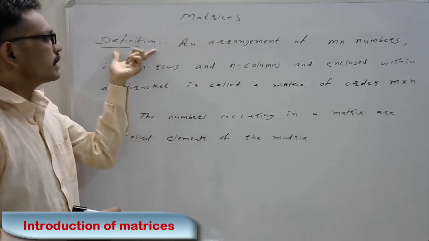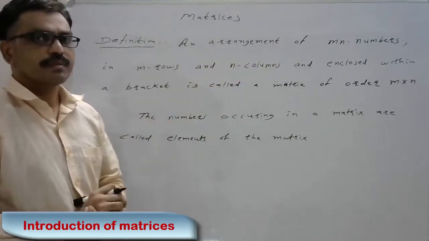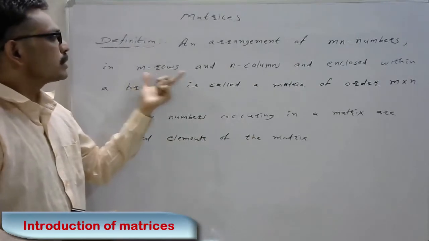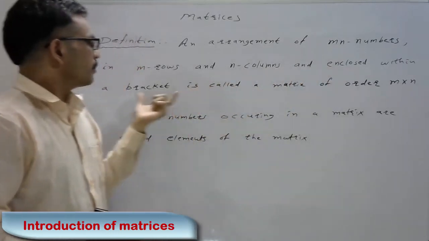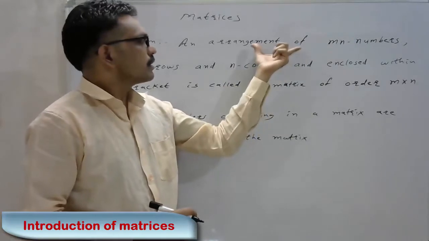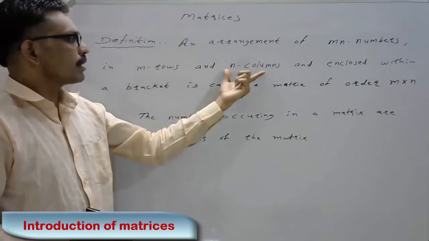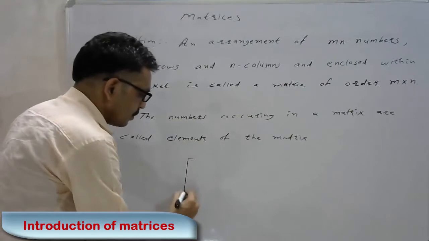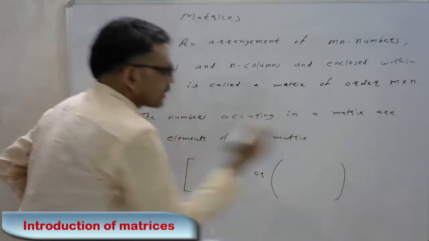See, in this definition, the matrix is an arrangement of mn numbers in m rows and n columns and is enclosed in a square bracket or in a round bracket.